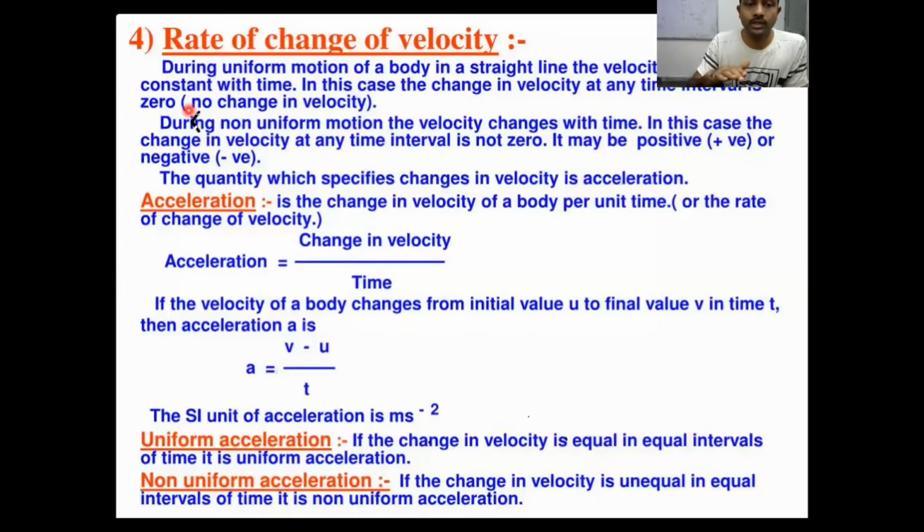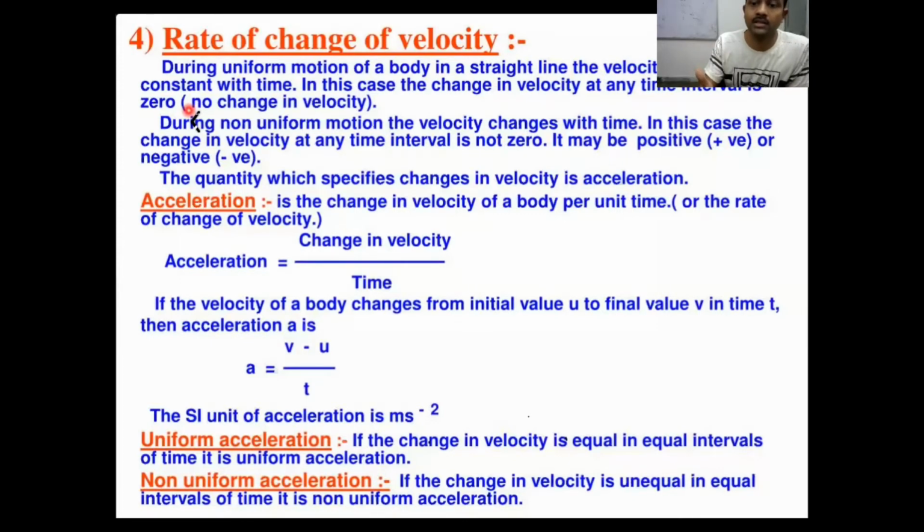After 10 minutes you reach 30, and again after 10 minutes you reach 60, again you reach 90, again you reach 120, again you reach 150 with respect to time gap, right? If you are increasing speed like that with respect to time, you are increasing equal speeds, right? So if there is change in velocities equal in equal intervals of time, then we can say that you are moving with uniform acceleration, right?